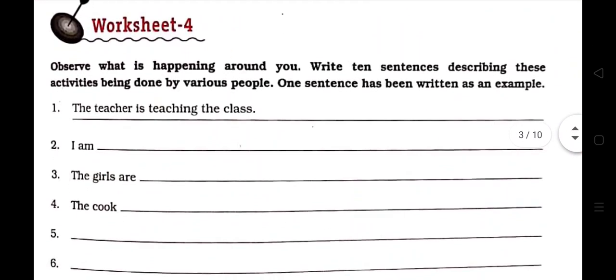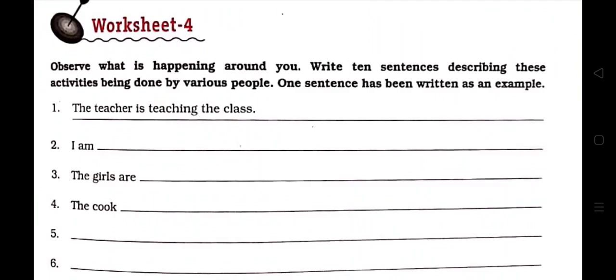Now let's see worksheet 4. Observe what is happening around you. Write 10 sentences describing these activities being done by various people. One sentence has been written as an example. What you have to do here, you have to write some sentences describing the activities being done by various people around you. Okay, let's see what is the example given.